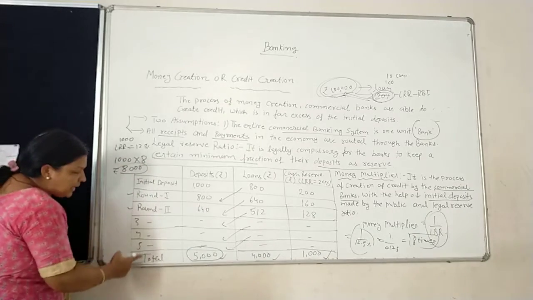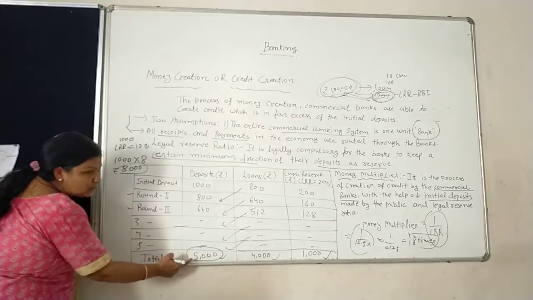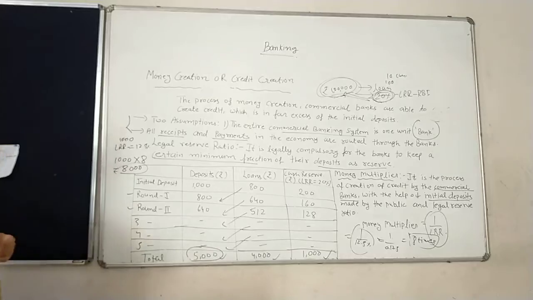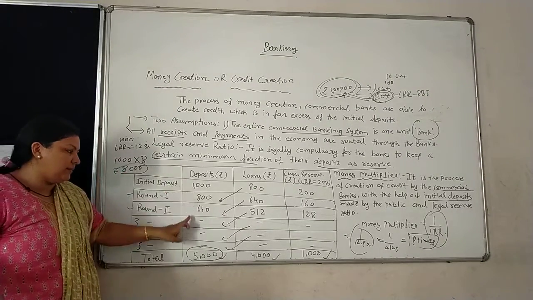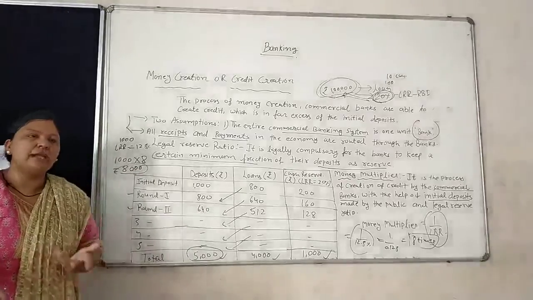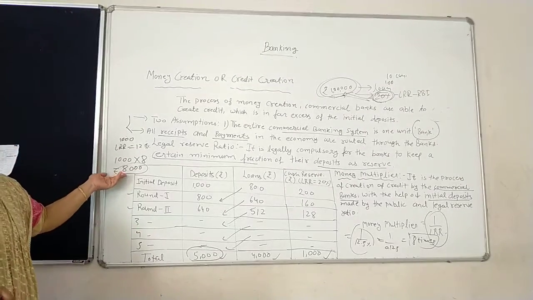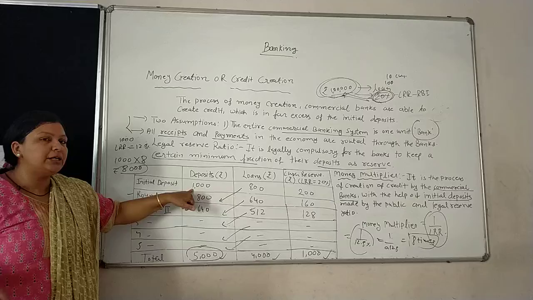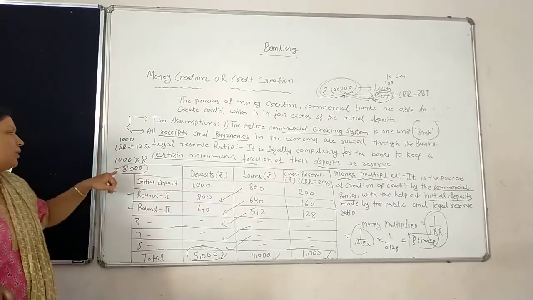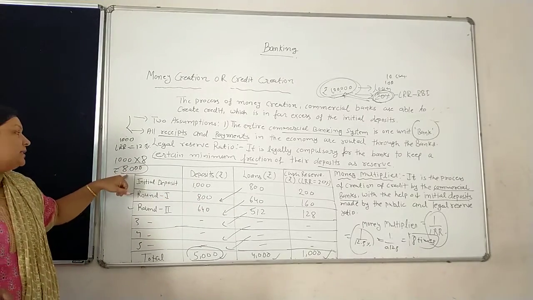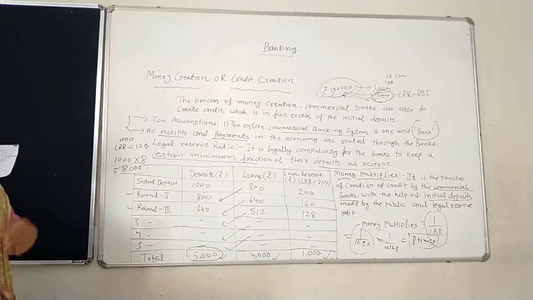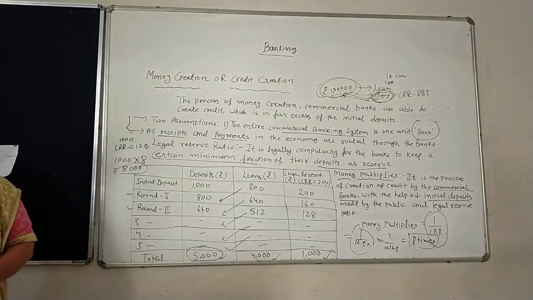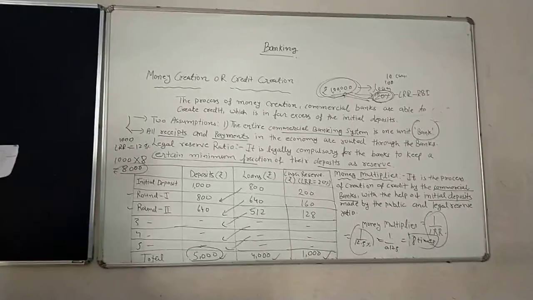So जब तक आपका ये initial deposit का total 8,000 नहीं आता है, तब तक आपको ये राउंड चलाते रहना है. Clear? जब तक ये 8,000 नहीं होगा, तब तक आपको इसके राउंड चलाते रहना है. 5 times, 8 times. आपको अब ये 8 times करना है initial deposit. So here your initial deposit is 1,000. Now we multiply by 8, so that is 8,000. So जब तक इसका total 8,000 नहीं आता, you can create money again and again. This is a simple example of money creation.